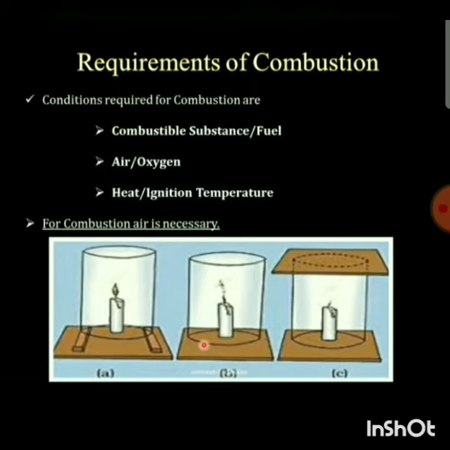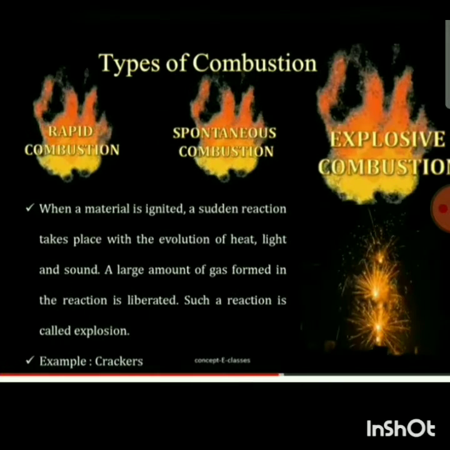Can you see here A, B and C? In A the candle is burning, in B the candle is not burning, and in C the candle is also not burning. Why? Because air, so oxygen, is required for burning. Then here are the types of combustion. Can you see rapid combustion, spontaneous combustion and explosive combustion?